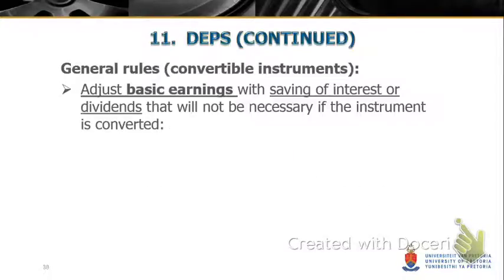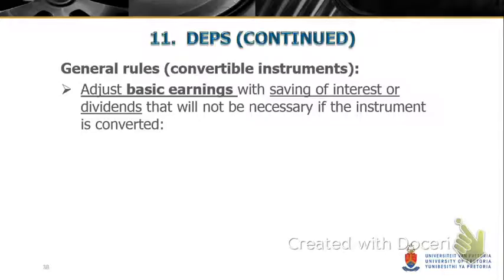Our general rule for convertible instruments, such as convertible debentures and convertible preference shares, is as follows. We have to adjust the basic earnings with the saving of interest or the saving of the dividend. That will not be necessary if the instrument was converted. In other words, with the debenture, because the debenture is converted into an ordinary share, there will not be interest on that debenture anymore.